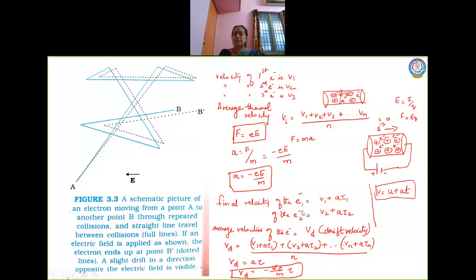With respect to individual electrons, we wrote V1 plus a tau 1, V2 plus a tau 2. When we calculated the average velocities of the electrons, these average velocities are nothing but drift velocity. As soon as an electric field is created, the electrons will start drifting towards the positive terminal. Am I making the concept clear, children? This is where we stopped.